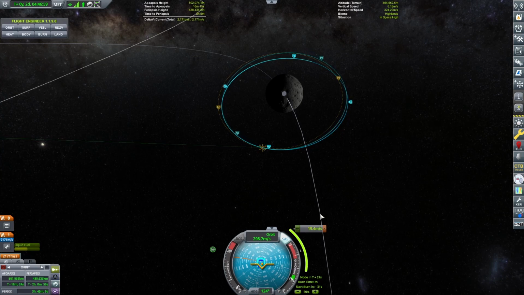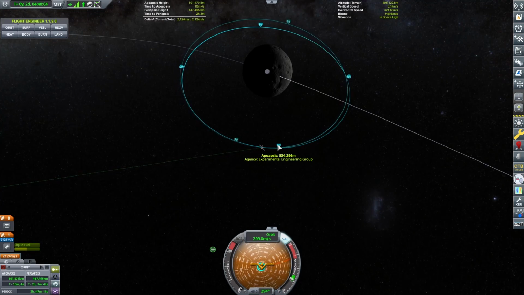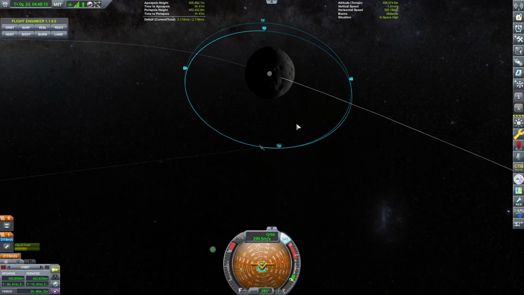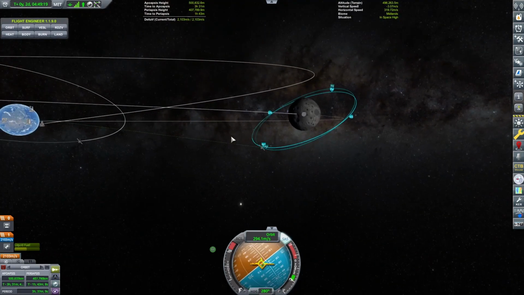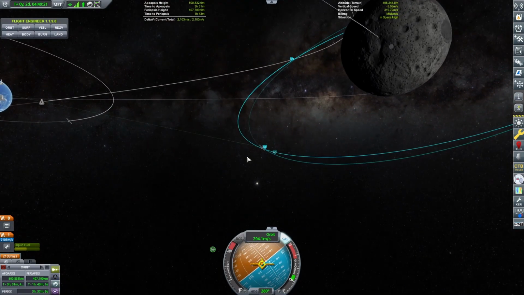Okay. Almost there. Almost there. Boom. Okay. I was lining it up with the wrong parts. So this actually might do it. Okay. Then we just need to pull in the periapsis. All right, now we just need to fix the tilt. And also the apoapsis is a little bit off now.